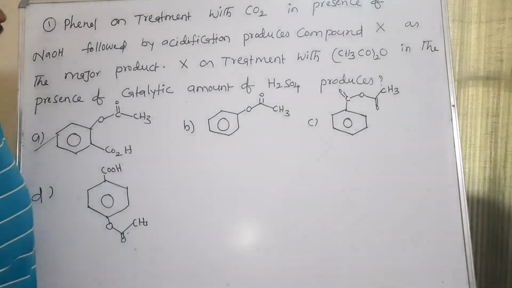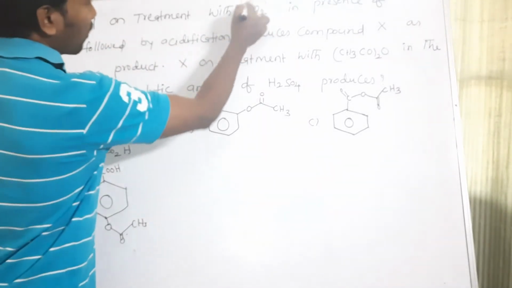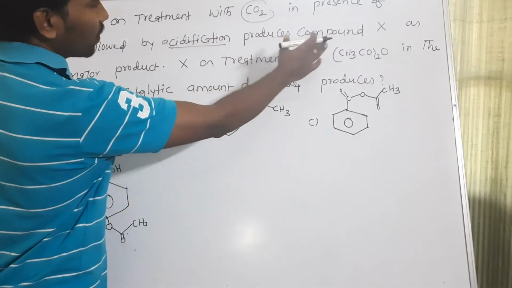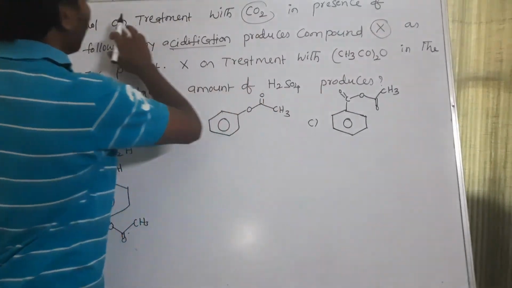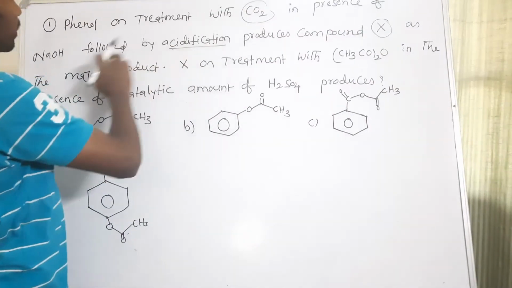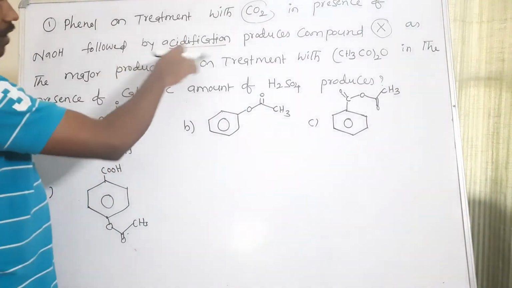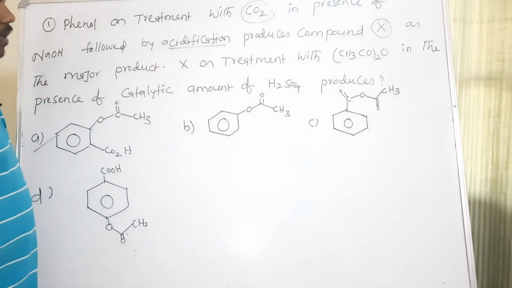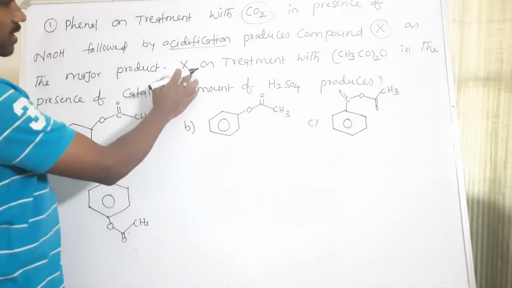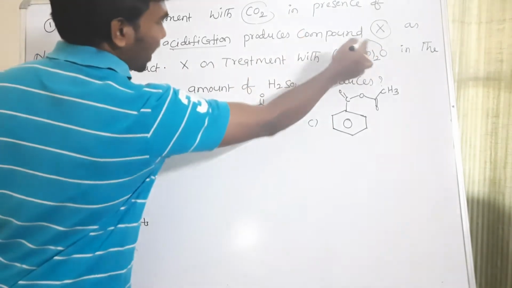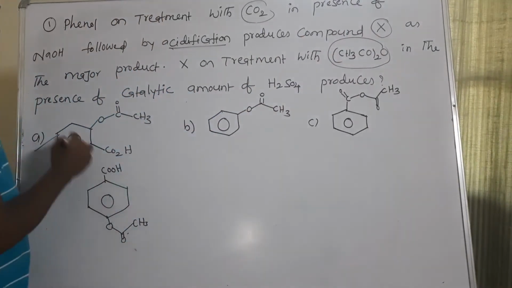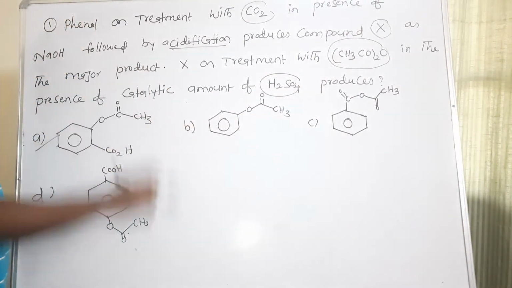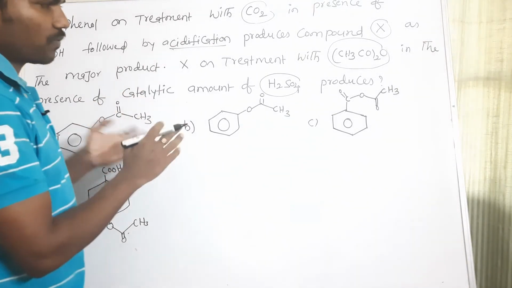So here the question is like this. Phenol on treatment with carbon dioxide in presence of sodium hydroxide, followed by acidification, produces compound X. Means when phenol reacts with carbon dioxide in presence of sodium hydroxide and you acidify that product, you get compound X. As the major product, X on treatment with acetic anhydride in presence of a catalytic amount of H2SO4 produces what? Among the 4 options, which one will come? So actually it is a combination of 2 questions.